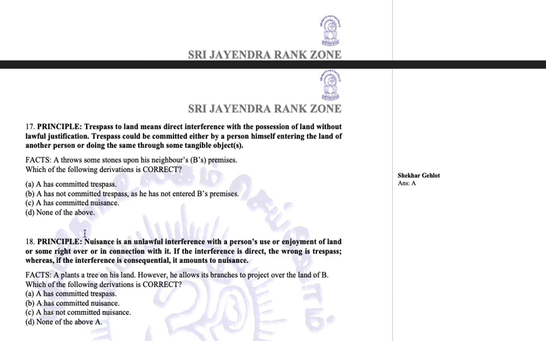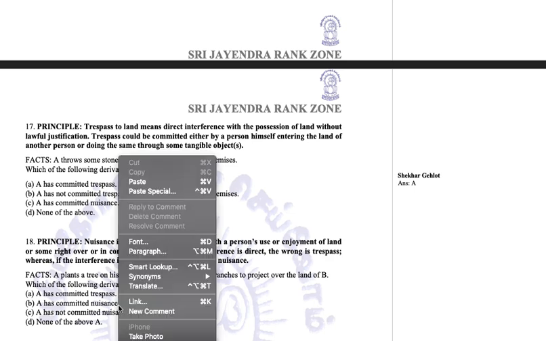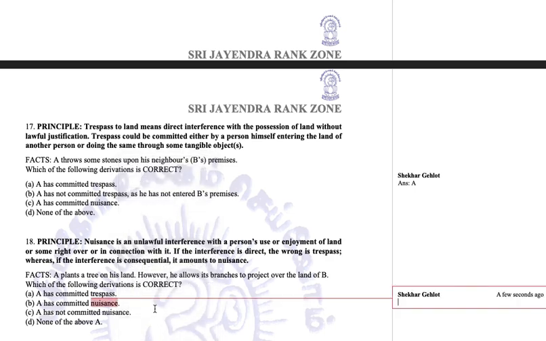But in this case, we are not discussing trespass. We are talking about nuisance and we have to find out whether he has committed nuisance or not. So we'll stick to only the two options which are talking about nuisance. The trespass option is out of the course. None of the above is out of the course because definitely some nuisance has happened. Now let us see those two options. A has committed nuisance. A has not committed nuisance. This cannot be the option because he has let the branches go to somebody else's land, which is not allowed. So our answer ultimately will be option B.